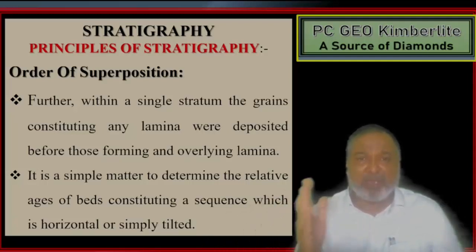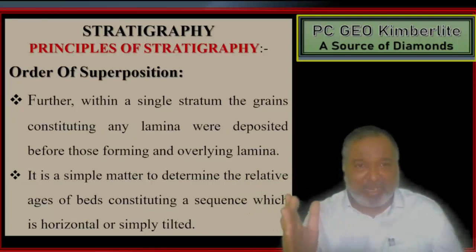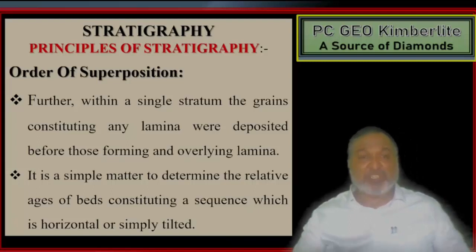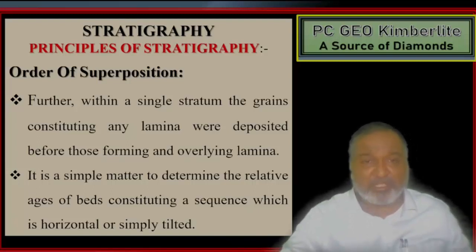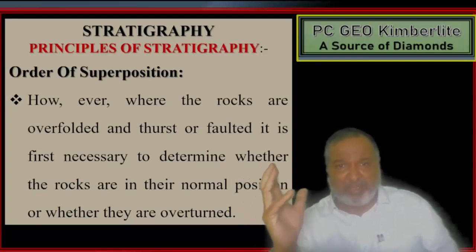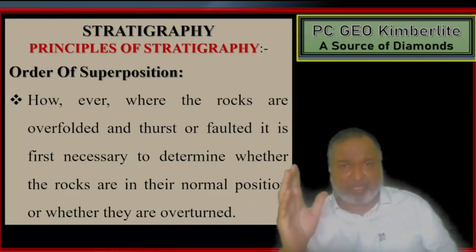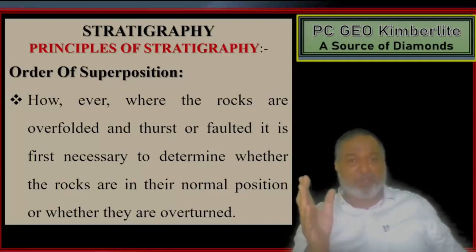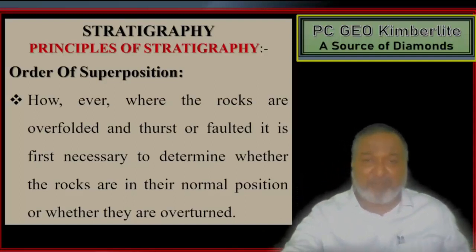Further, within a single stratum, the grains constituting any lamina were deposited before those forming an overlying lamina. It is a simple matter to determine the relative ages of the beds constituting a sequence which is horizontal or simply tilted. However, where the rocks are folded, thrust or faulted, it is first necessary to determine whether the rocks are in their normal position or overturned.